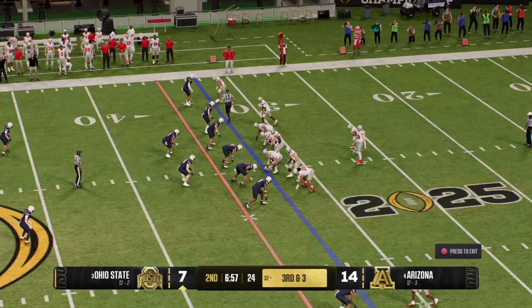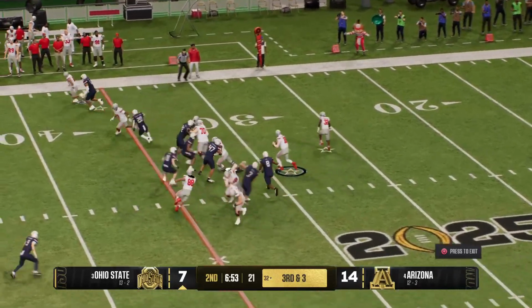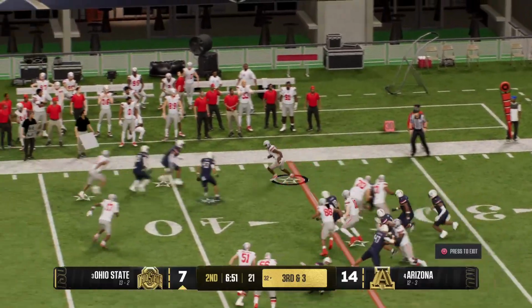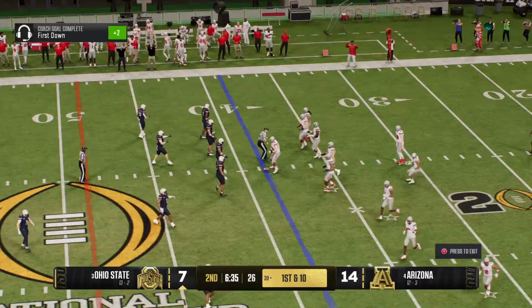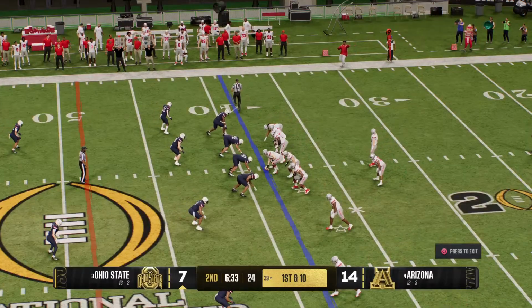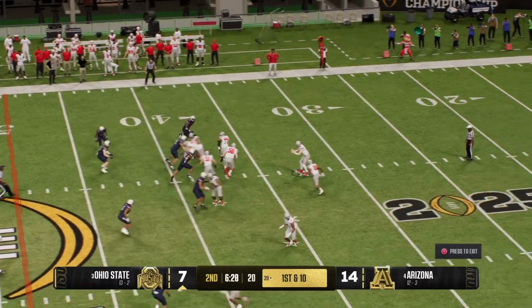Offense sets the formation. It's third down. It's an option look. Pitches to the back. They make the tackle, but enough for a first down. Textbook execution on the option. Buckeyes come to the line to start a fresh set of downs.